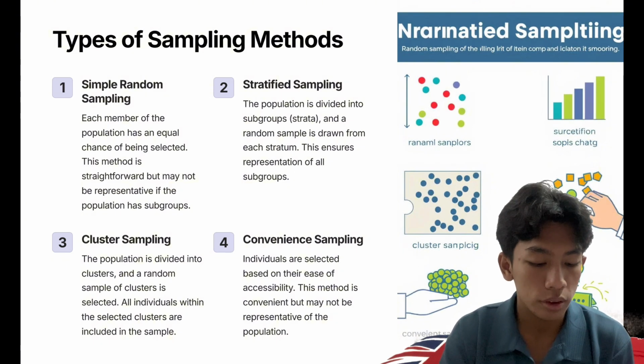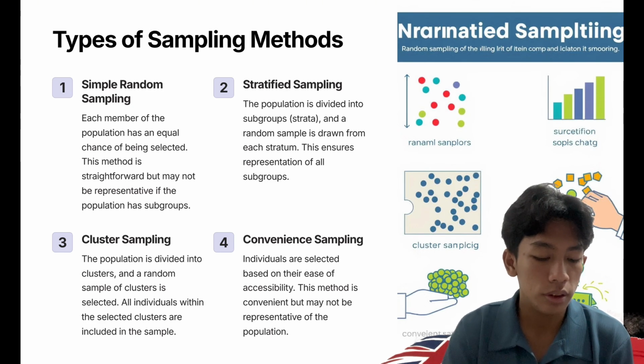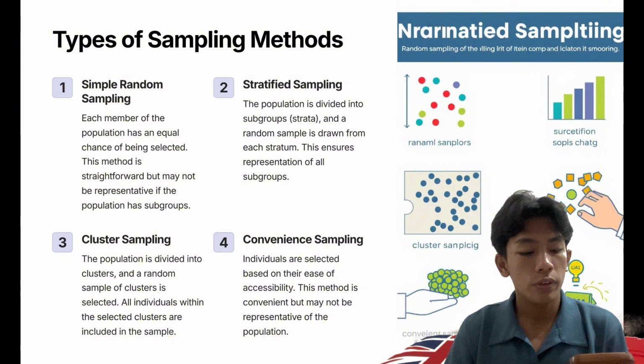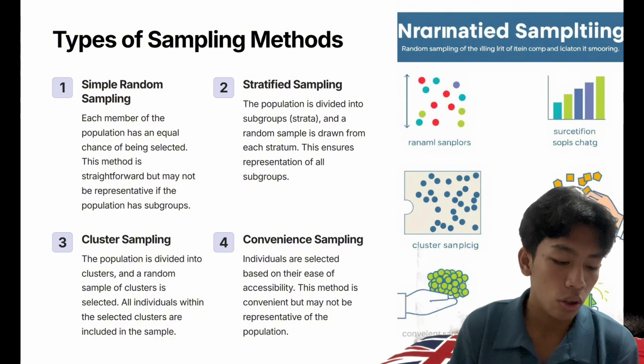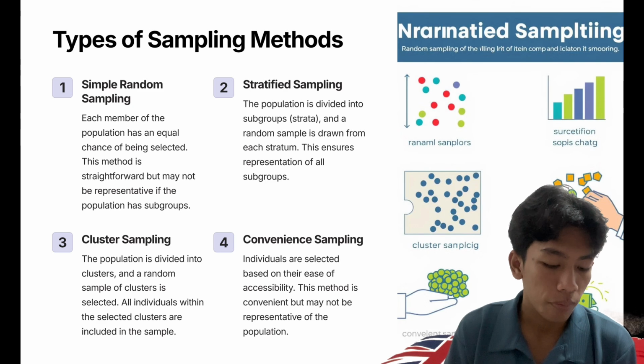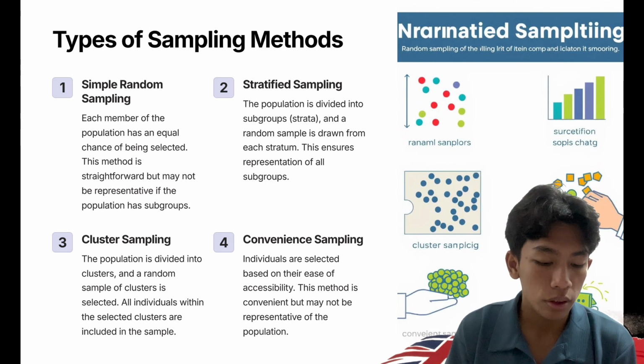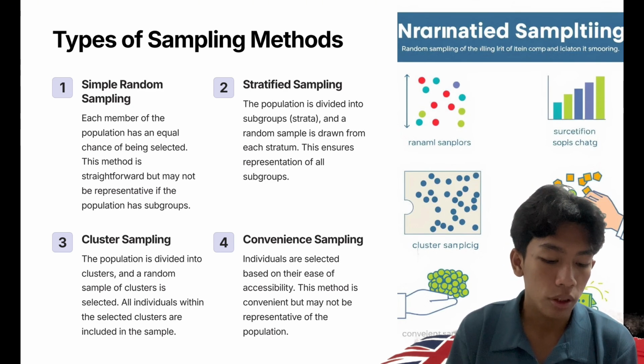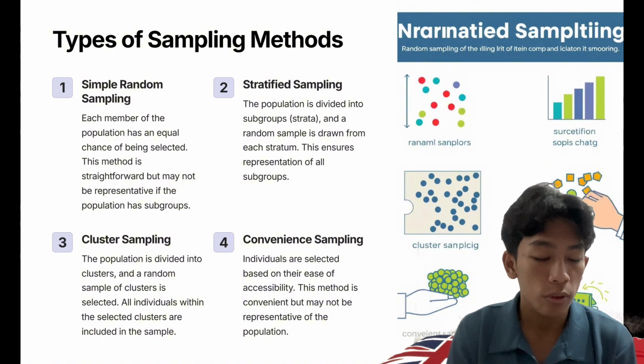Number 4 is convenience sampling. Individuals are selected based on their ease of accessibility. This method is convenient but may not be representative of the population.